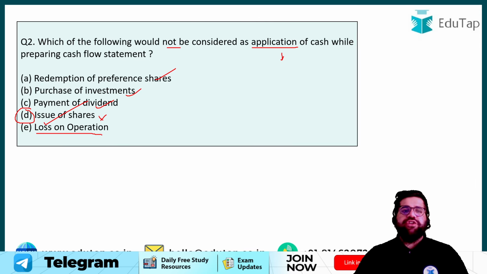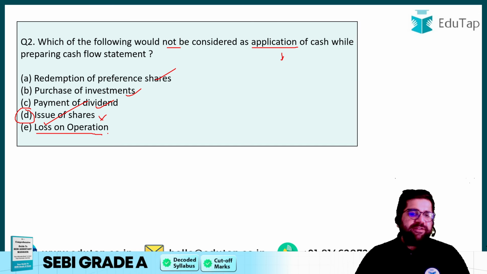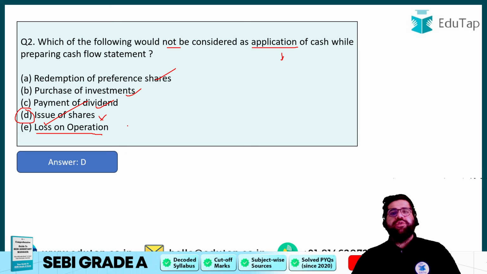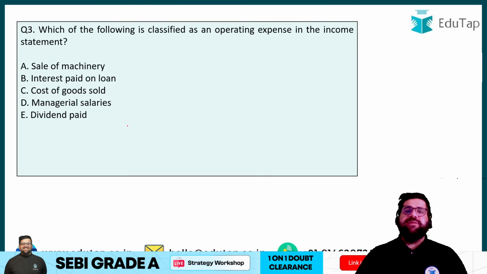And if you see loss on operation, again, if you are writing off your losses with the help of the cash which you have in your business, then again, it's an application of cash. Therefore, the correct answer over here will be option number D as well. Next question, question number 3.